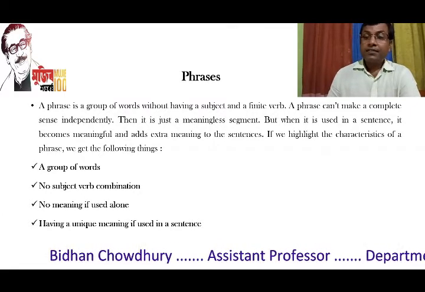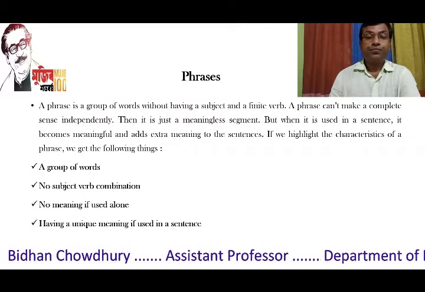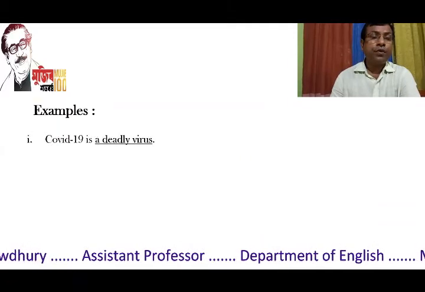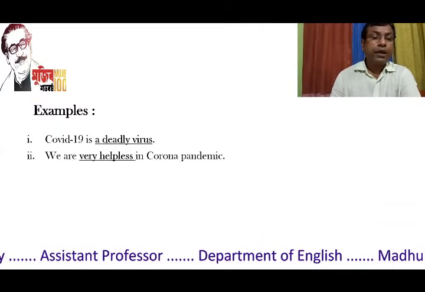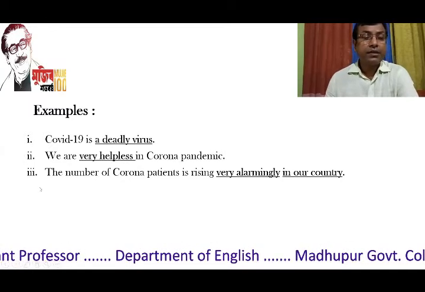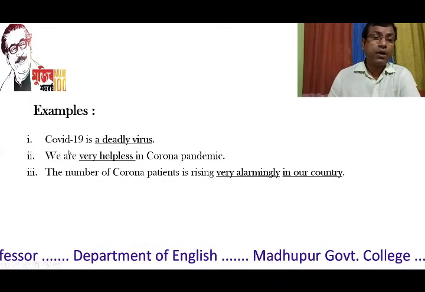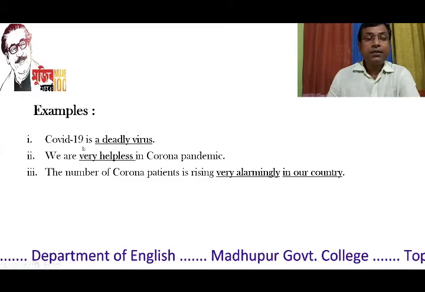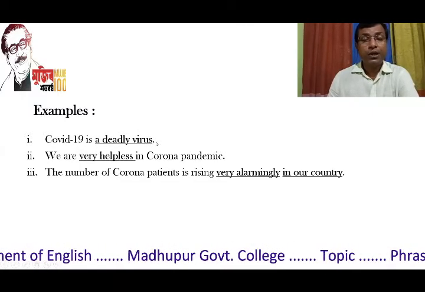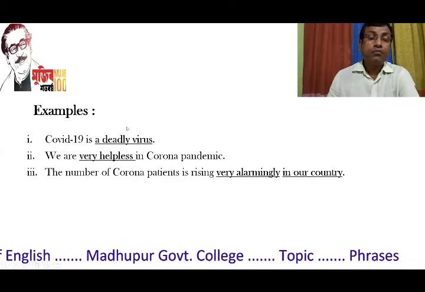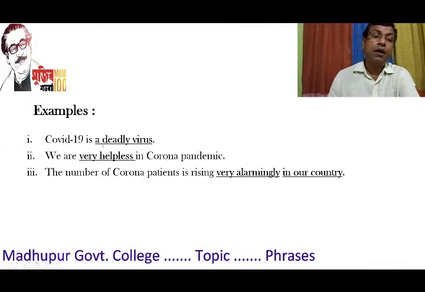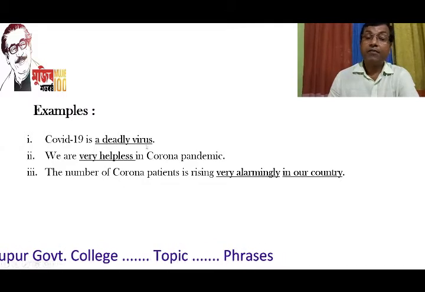Now, let's see some examples. Here in this slide, I have included some examples. Just read these examples. Number one, COVID-19 is a deadly virus. Here, if you look at the portion written in bold letters, deadly virus, it's a phrase.